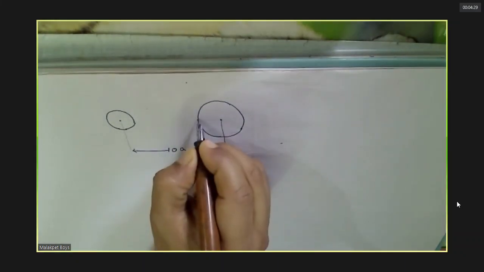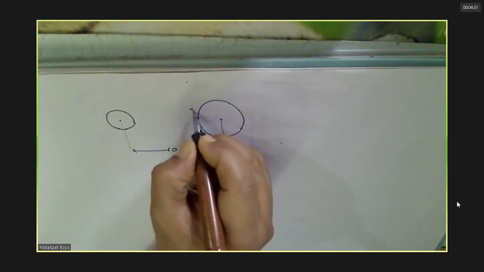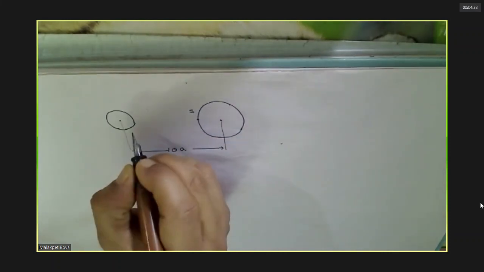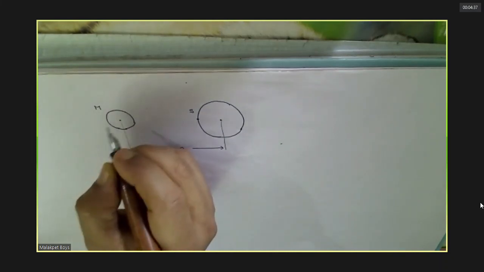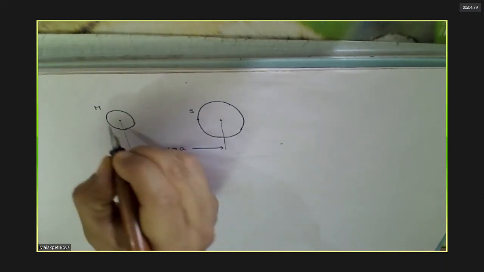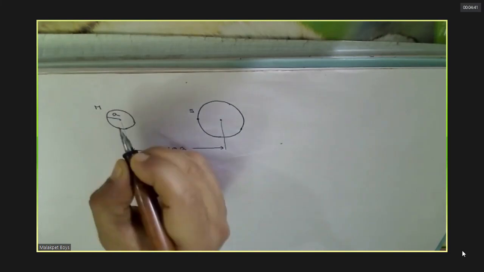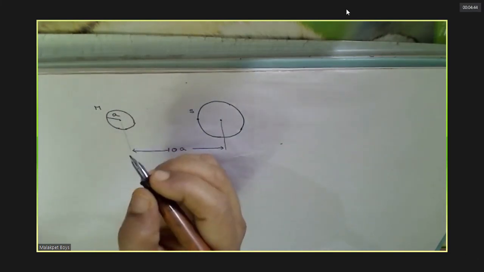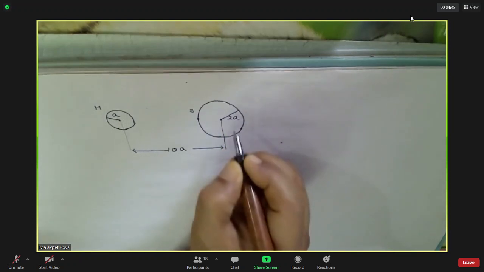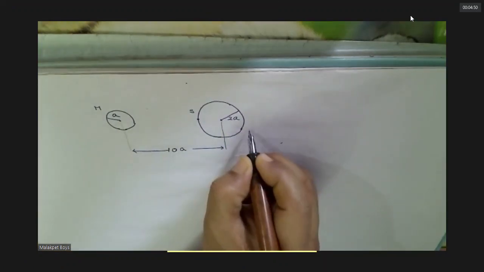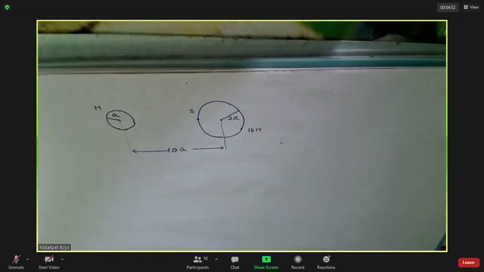Now we can see that from here it is being projected. Now it has to reach the surface of this smaller planet. The radius of this is a. This is the bigger planet, radius 2a, mass is 16m.